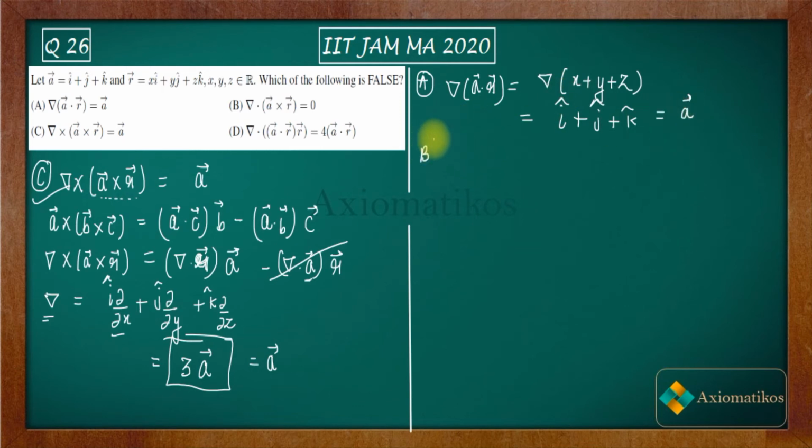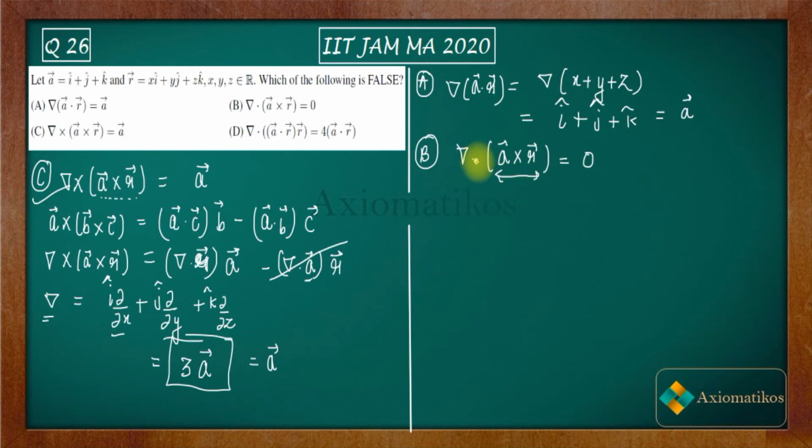Now in the B option, what you have to calculate is del dot of A vector cross R vector equal to 0. Now this is a little tricky. If you want to solve this option, then you cannot proceed directly in this way, because you have to find out firstly the cross product, and then you have to find out the divergence.